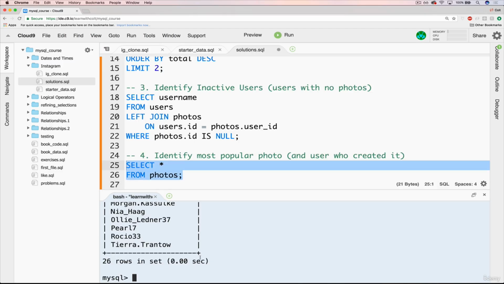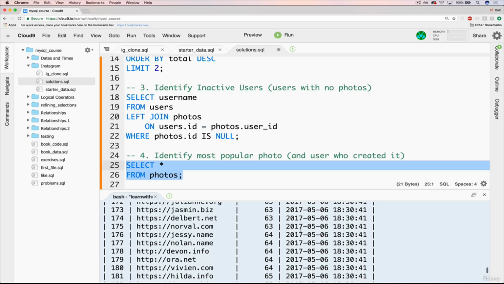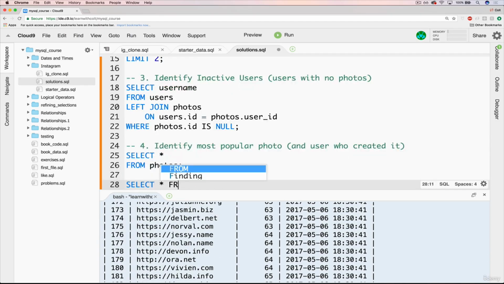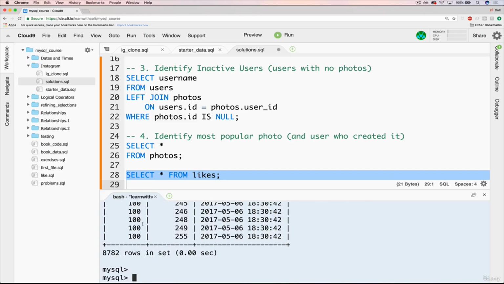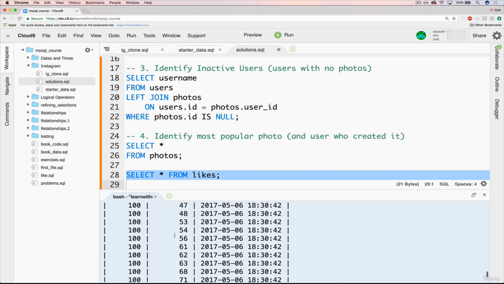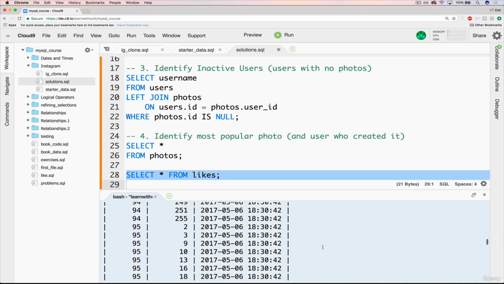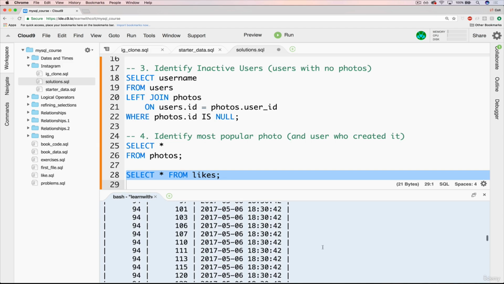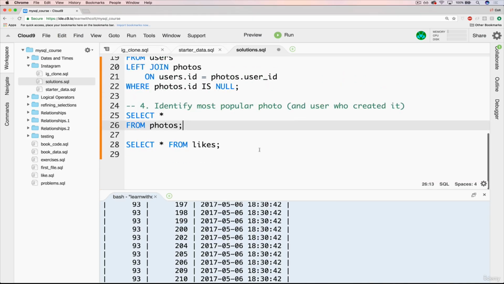And if we just start there, we have 257, but no information about likes because that's a separate table, of course. If we do our select star from likes, we have 8,782 likes. And they're not all displayed here for us to see, but we've got two fields. We have the ID of the person who is liking, the liker, and then we have the ID of the photo that is being liked. So what we want to work with is the photo ID. We don't care about who is doing the liking. We care about matching the photos with the likes that correspond to them.